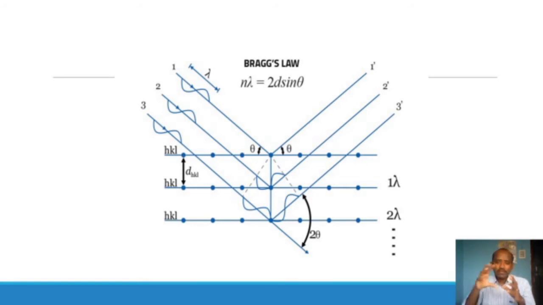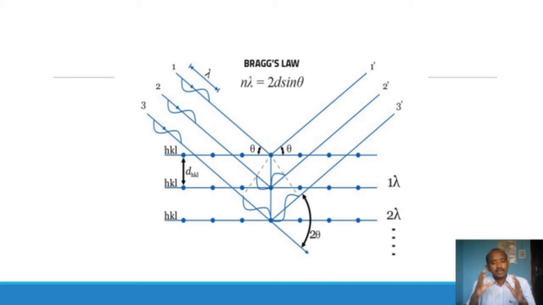After the reflection, in the successive planes, interference takes place. The superposition of the two waves takes place, and because of that, constructive interference and destructive interference take place. Whenever the two waves are in phase, we get constructive interference. Whenever the two waves are out of phase, we get destructive interference.